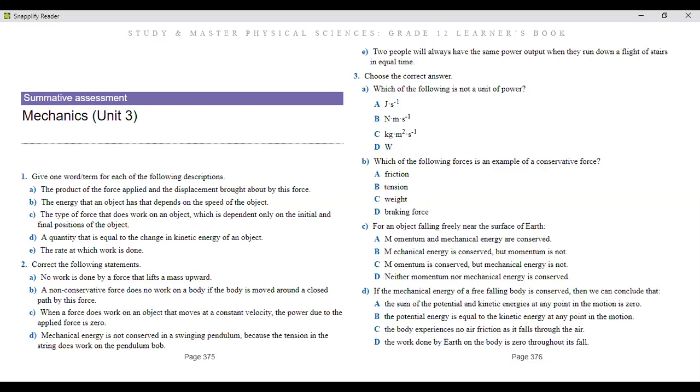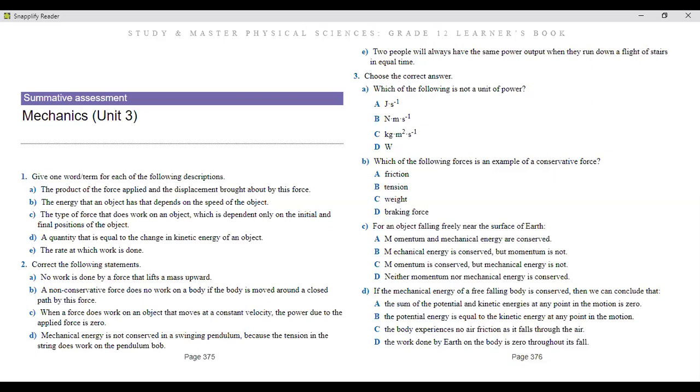So moving to C, it says the type of force that does work on an object, which is dependent only on the initial and final position. Okay, that one we did. Number D, it says a quantity that is equal to the change in kinetic energy of an object. This one is so easy, guys. This is the net work. Remember, the net work is equal to delta EK, kinetic energy. And then number E, it says the rate at which work is done. This one is obvious. We've just been working with that right now. That is indeed power.